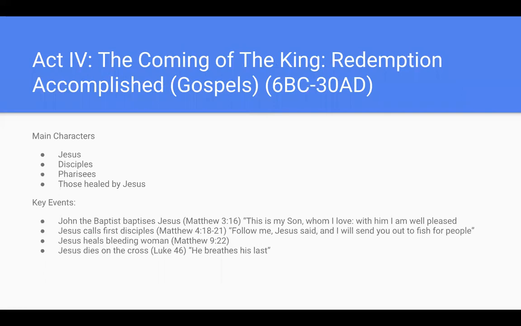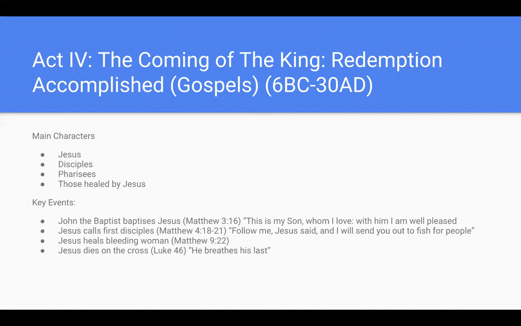In Act 4, the redemption accomplished. The main characters are Jesus, the disciples, the Pharisees, and those healed by Jesus. The key events, the first one being John the Baptist baptizing Jesus. You can find this in Matthew 3:16, where it says, "This is my son whom I love. With him I am well pleased."